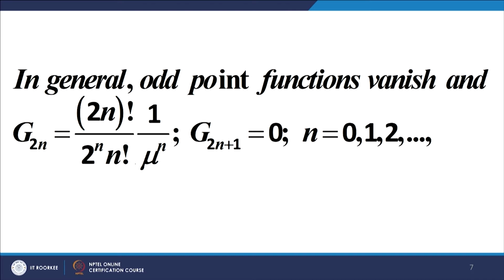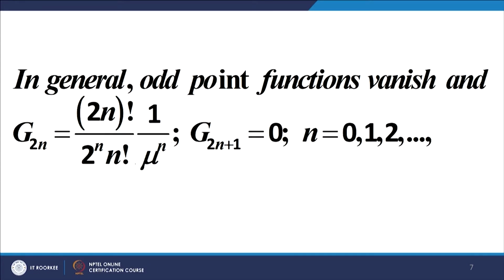The odd point functions will vanish and the even point functions will be given by this expression, and this is obtained from the general formula for the even moments of the Gaussian distribution. So, G2n is equal to (2n)! upon 2 to the power n times n factorial, times 1 upon mu to the power n, and all odd Green functions will be 0.